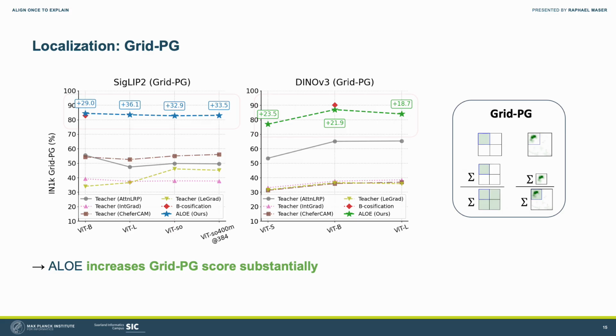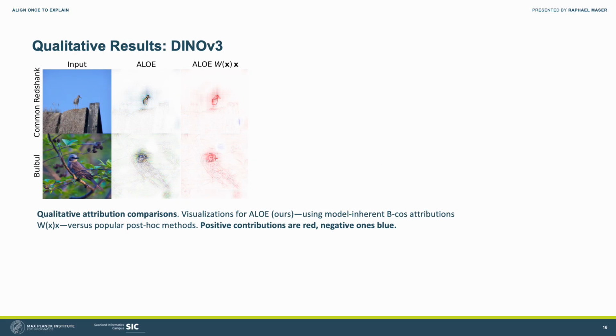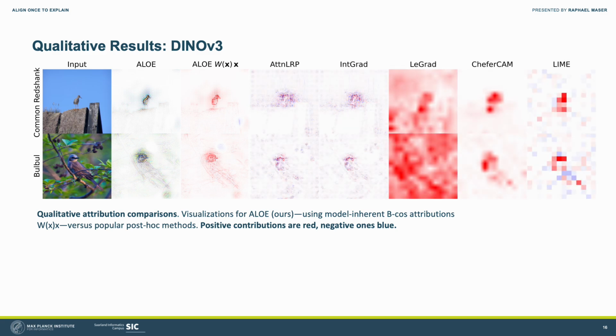At the same time, ALOE massively improves interpretability. In our evaluations, ALOE increased localization scores by up to 36% compared to the strongest post-hoc methods. As you can see in these qualitative results, ALOE provides fine-grained, human-interpretable explanations that focus precisely on the object of interest. Existing post-hoc methods are unfaithful or compute-intensive and provide noisy explanations.